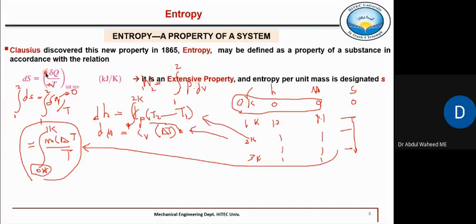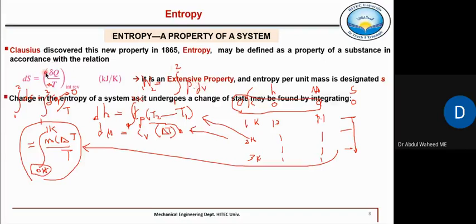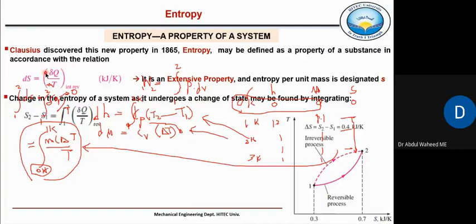It is dependent upon mass. ठीक, चेंज इन एंट्रोपी कैसे फाइंड करना मैंने आपको एक्सप्लेन कर दिया. फॉर एग्जांपल हियर यू सी ऑन टीएस डायग्राम, this is a reversible process which we can trace, and that is an irreversible process which we cannot trace. We do not know the path taken by an irreversible process between 1 and 2.